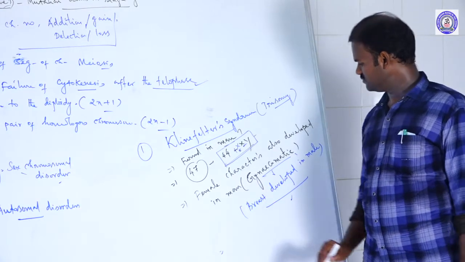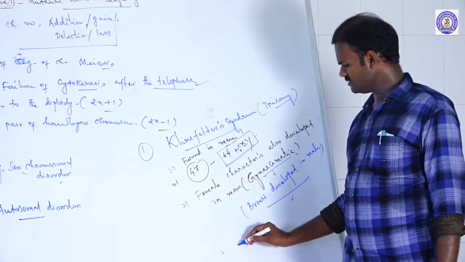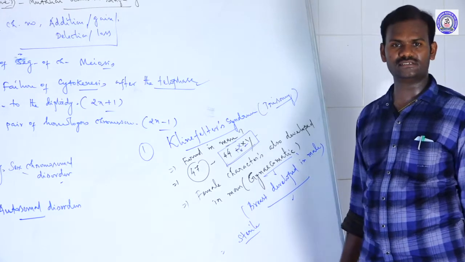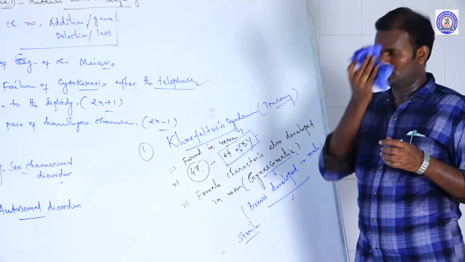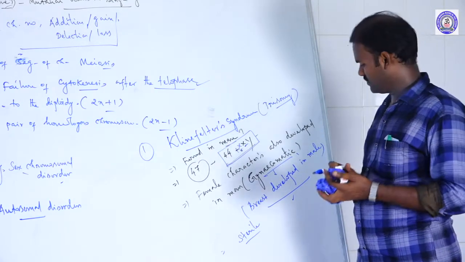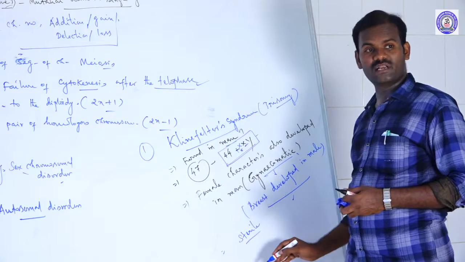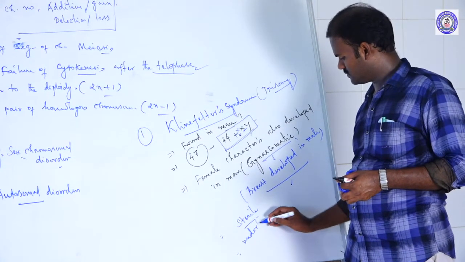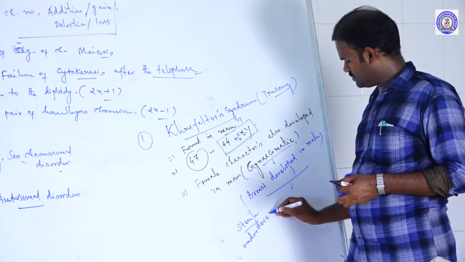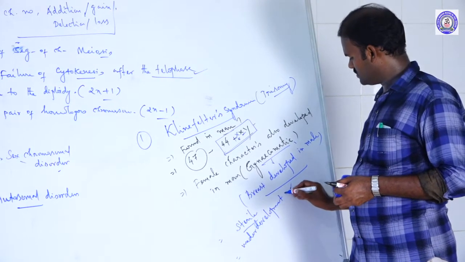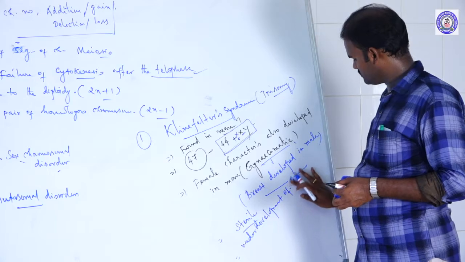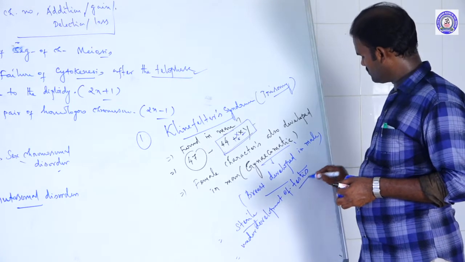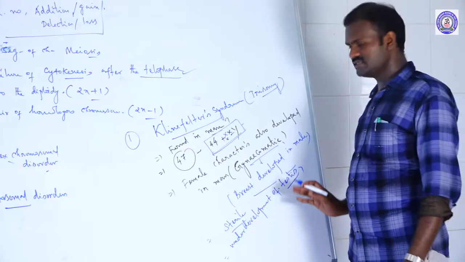And what are the symptoms of these patients? These men are sterile. They are unable to reproduce. Also there is underdevelopment of testes. Testes are not developed because it's a male sex organ.